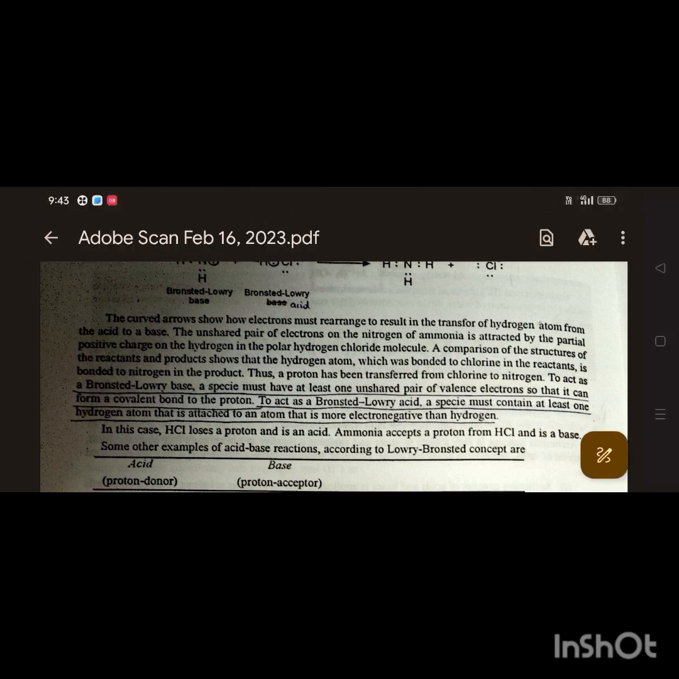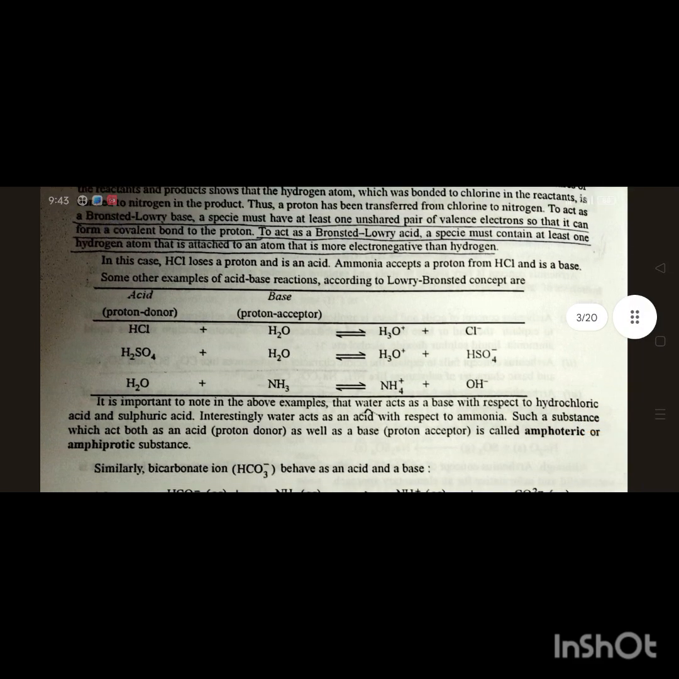Some other examples of acid-base reactions according to the Lowry-Bronsted concept are acid HCl and base H2O giving hydronium and chloride ions. It is important to note in the above example that water acts as a base with respect to hydrochloric acid and sulfuric acid. Interestingly, water acts as an acid with respect to ammonia. Such a substance which acts as both an acid as well as a base is called an amphoteric substance.